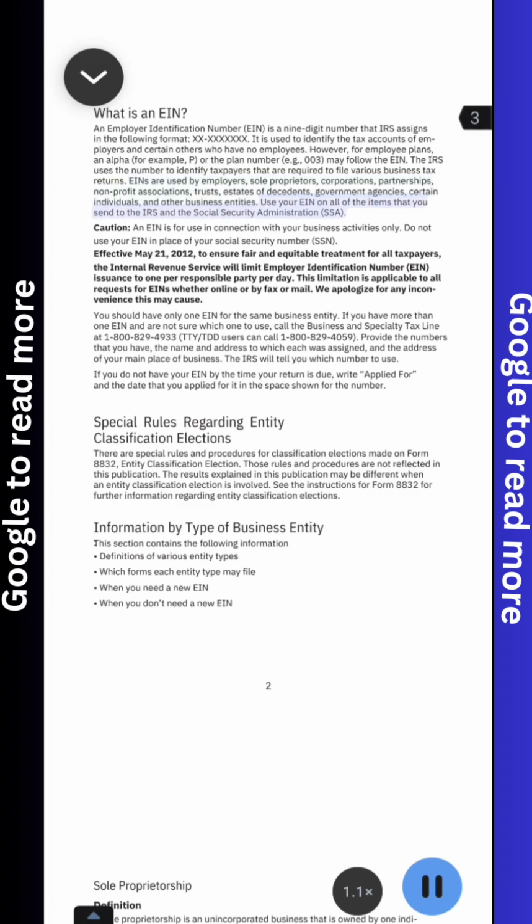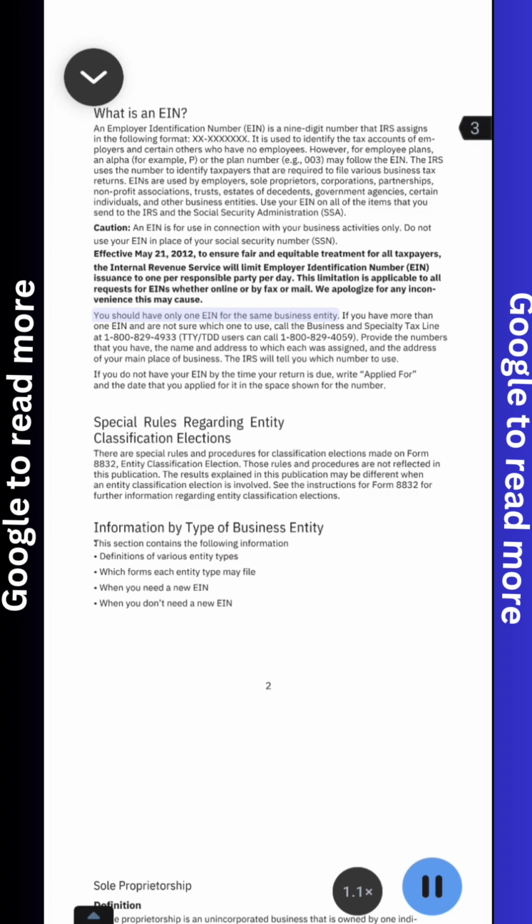Use your EIN on all of the items that you send to the IRS and the Social Security Administration (SSA). Caution: an EIN is for use in connection with your business activities only. Do not use your EIN in place of your Social Security number (SSN). Effective May 21, 2012, to ensure fair and equitable treatment for all taxpayers, the Internal Revenue Service will limit Employer Identification Number (EIN) issuance to 1 per responsible party per day. This limitation is applicable to all requests for EINs whether online or by fax or mail. We apologize for any inconvenience this may cause.